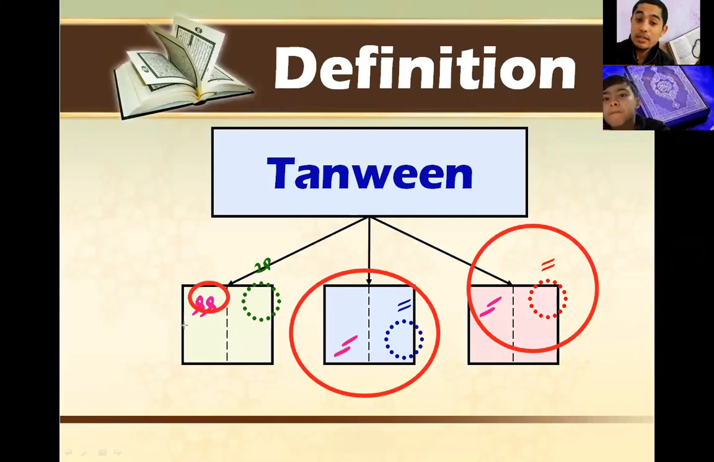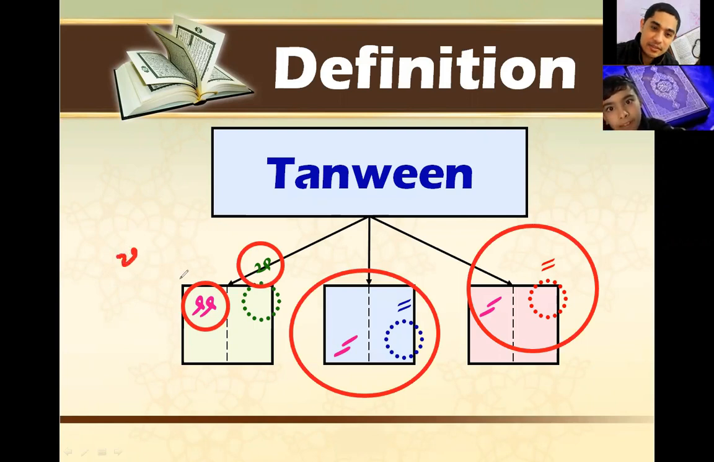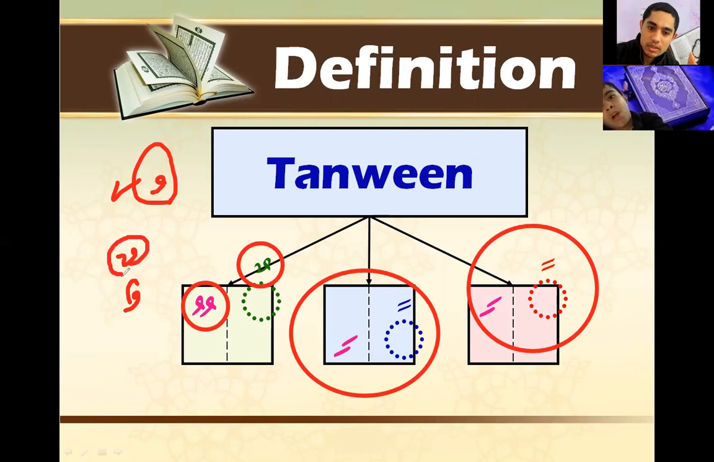It's common that it has this shape, two dhammas, but sometimes we will find one dhamma with something that looks like a tail, or like the number two, like this. Or sometimes you will find it with something like a hat. If you don't see this shape, this is just dhamma. But if you find any other shape of it, it will be tanween. This is tanween, this is tanween, and this is also tanween dhamma.